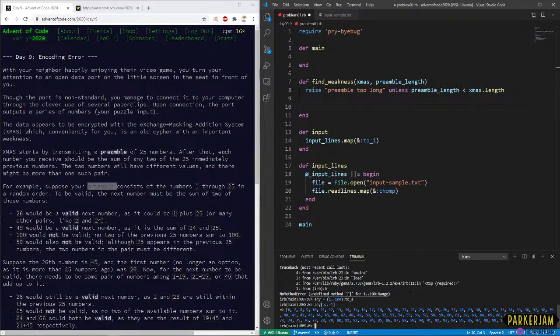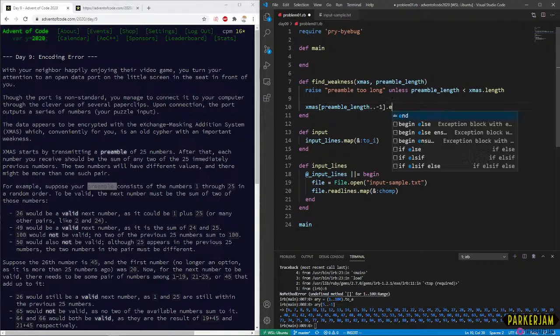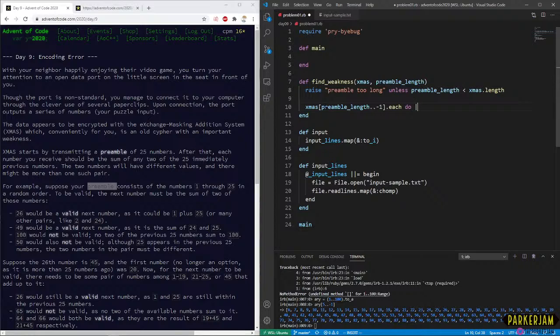We're going to iterate, like how we normally would, over Xmas from preamble to preamble length, each do. So we're going to iterate over each number going forward.